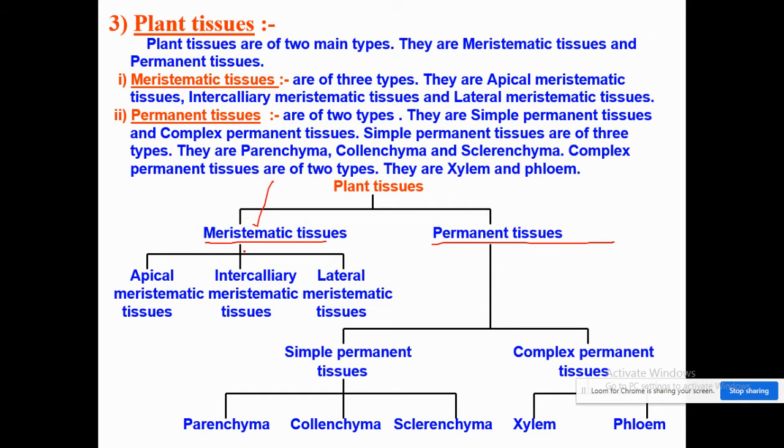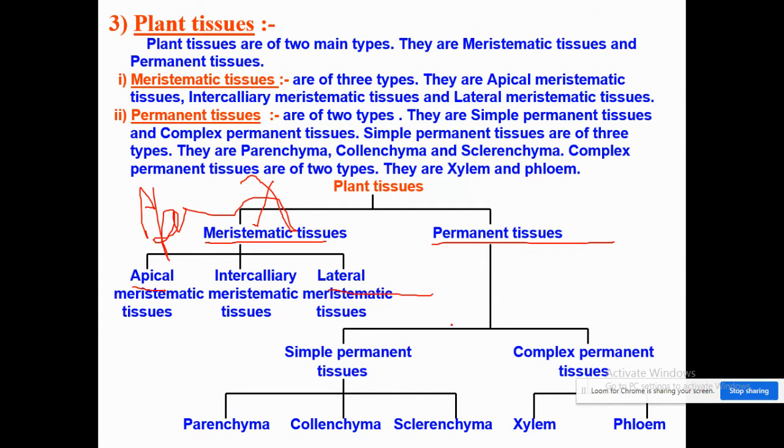In meristematic tissue, we have three different types based upon their location. Apical meristematic tissue is present at the apex. Intercalary is present in the nodes and internodes. Lateral meristematic tissue is present at the sides of the roots or stems, you can say. And the second division is the permanent tissue.